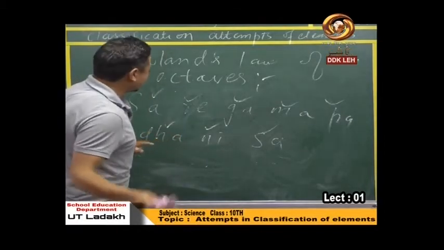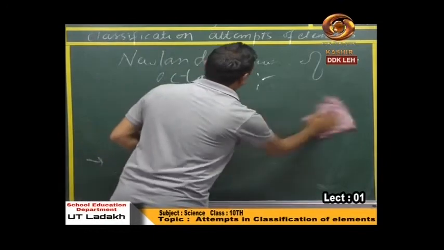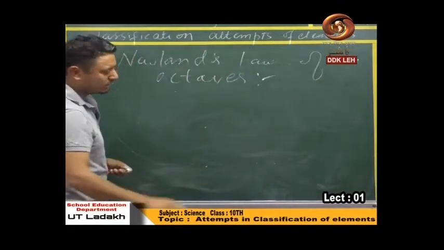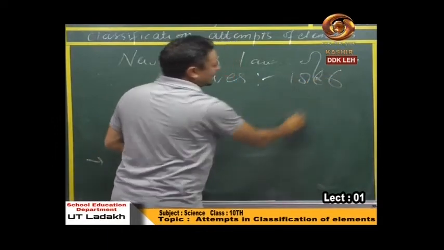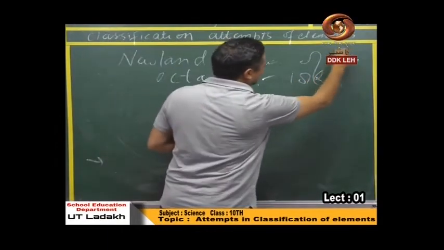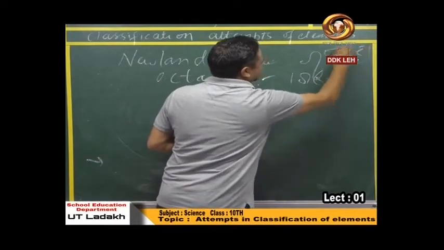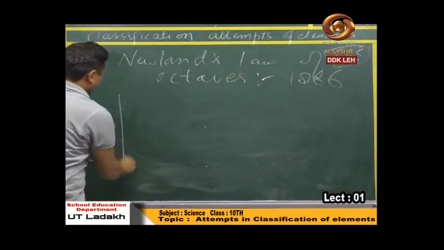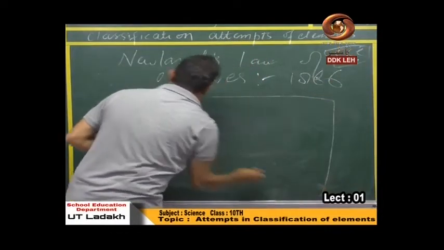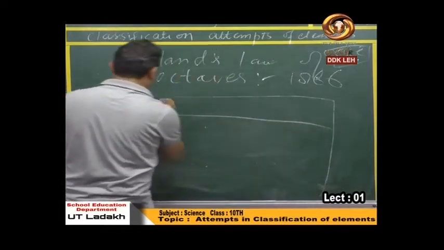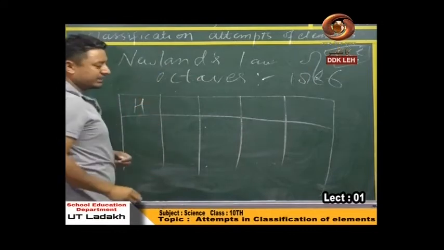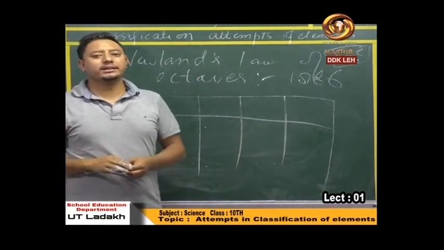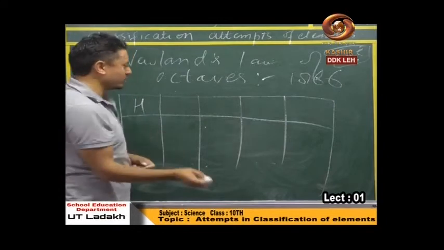Okay? So, let's move ahead with the table. Why octaves? So, it was almost in 1866. At that time, almost 56 elements were known. So, let's see, he made the table this way. Starting from hydrogen, at that particular time, no noble gases were discovered.